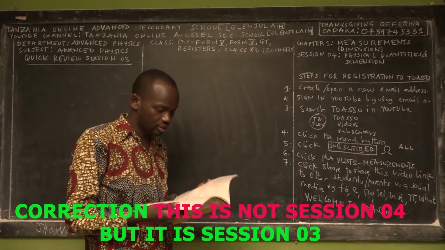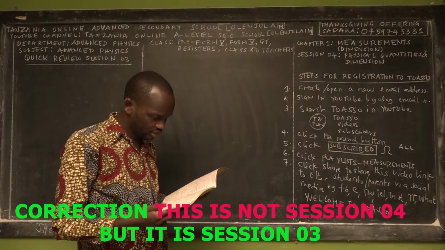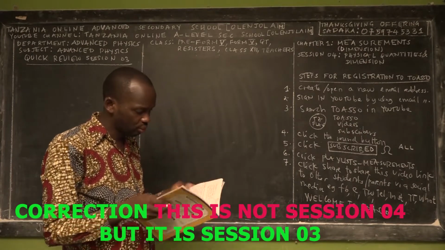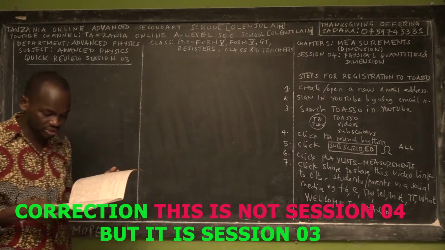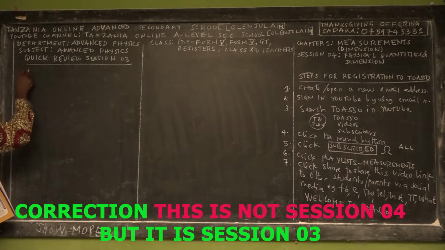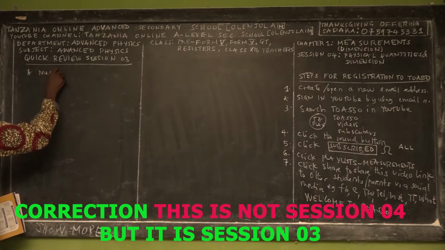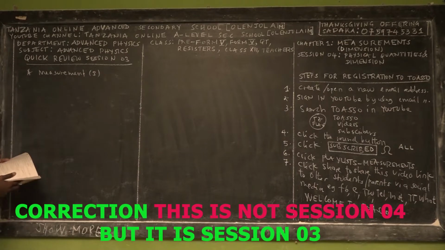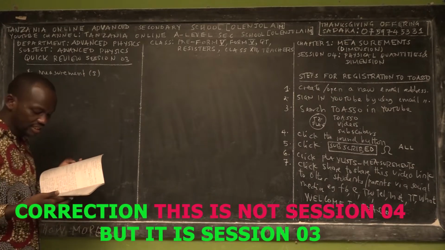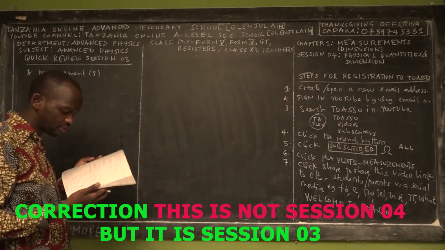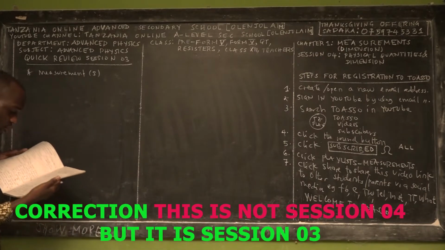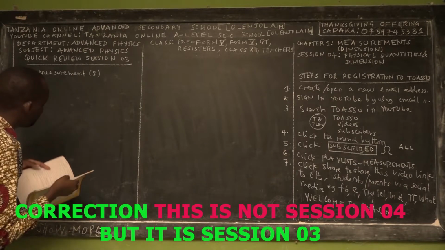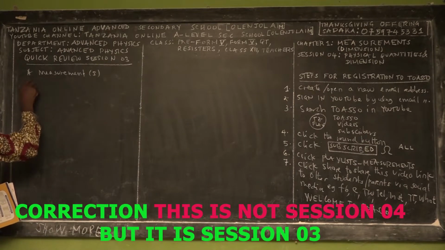The first was the definitions of measurement. One of the definitions states that measurement is a determination of the size or magnitude of something by comparing that unknown quantity with some standard quantity of equal nature, known as a measurement unit.